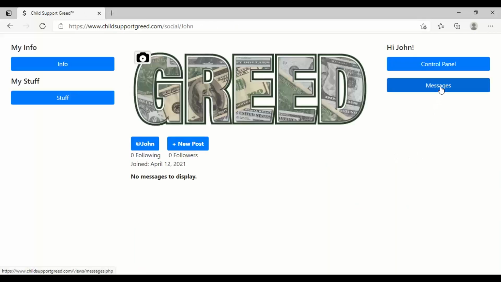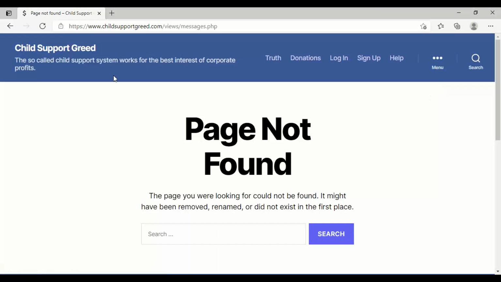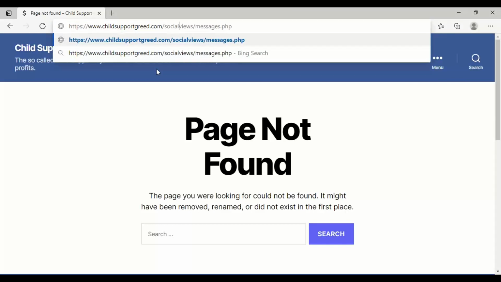And if you click messages, okay, so I got to fix that. No problem. Yep, that link will be fixed by the time you get on here. So this is where it should have taken you.